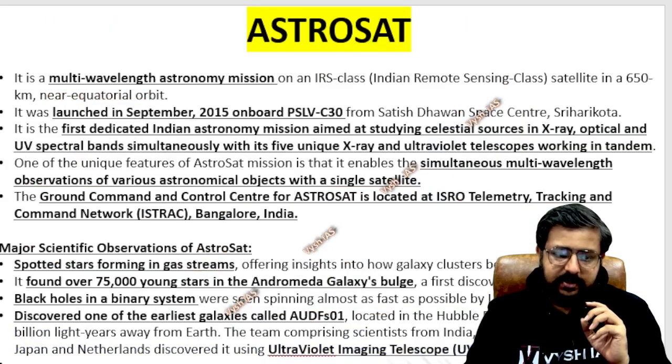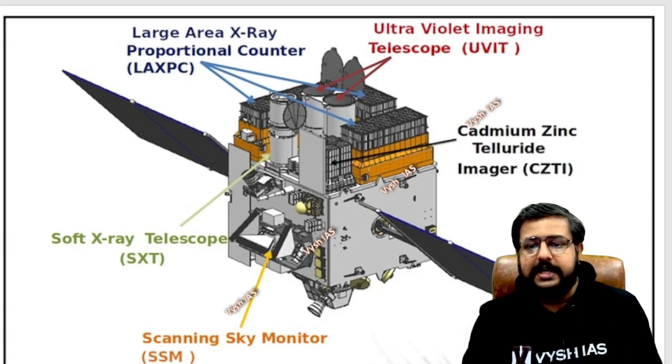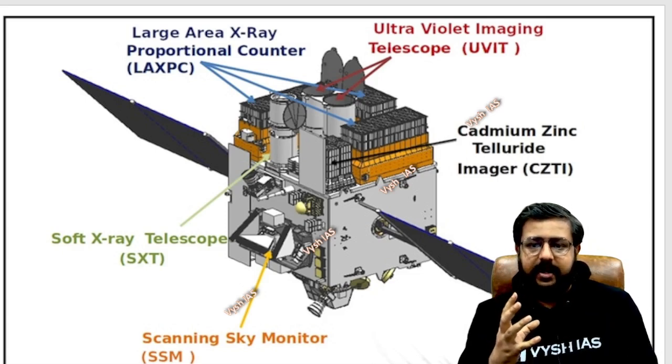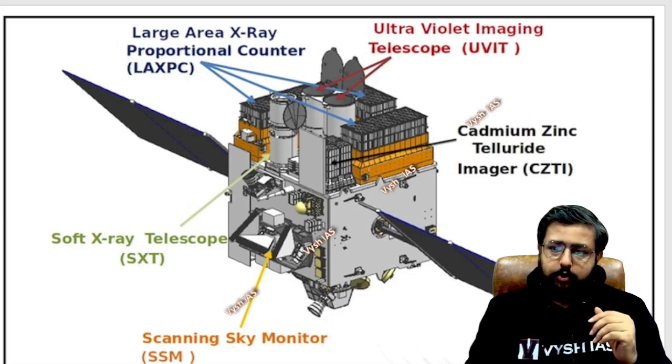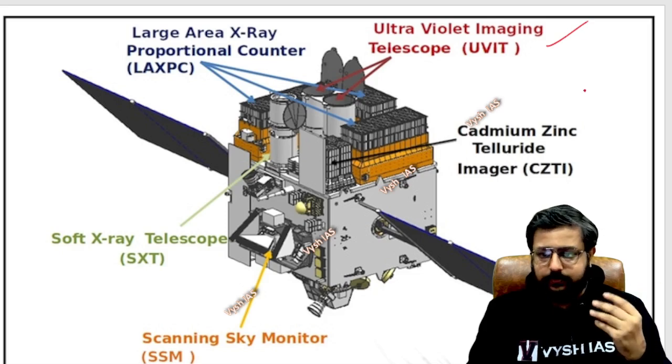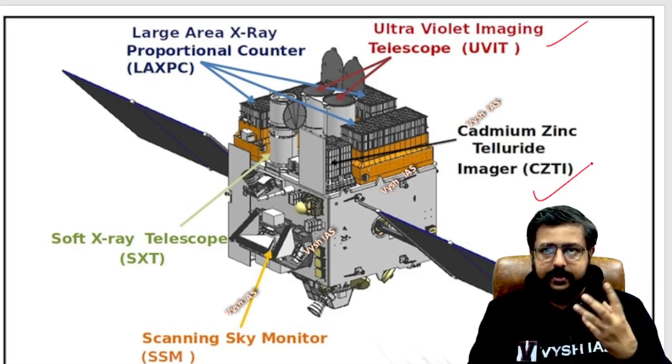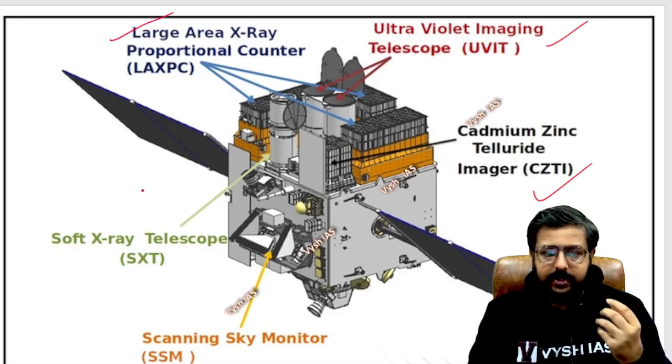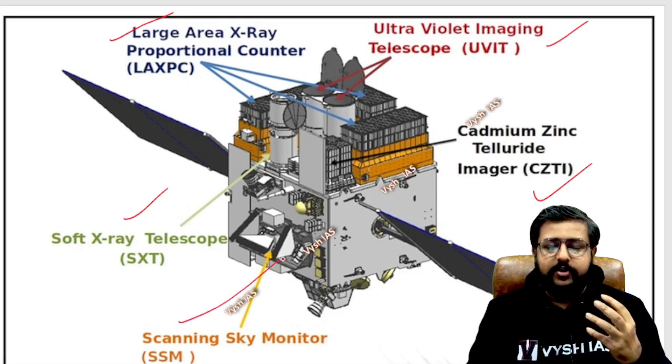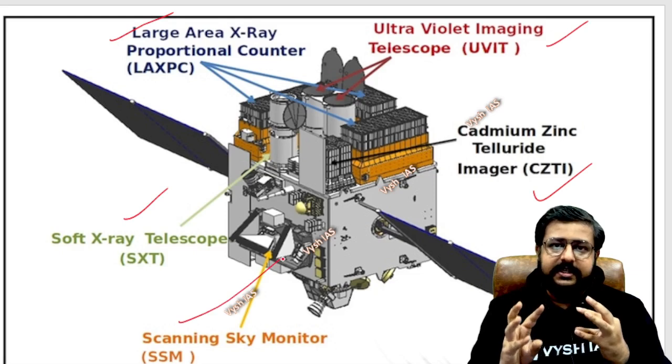Astrosat, if you see the picture, I'll show you first. This is the Astrosat satellite which we have. In that we have different instruments. This UVIT also keeps coming in the news, that UVIT found out something. That's a telescope. Then this imager is the one which detected this GRB now. Then there is the Large Area X-ray Proportional Counter, which detects X-rays. Then the Soft X-ray Telescope, again X-rays it will detect. And the Scanning Sky Monitor for scanning the sky. Like that, these are the five basic things in the Astrosat mission.